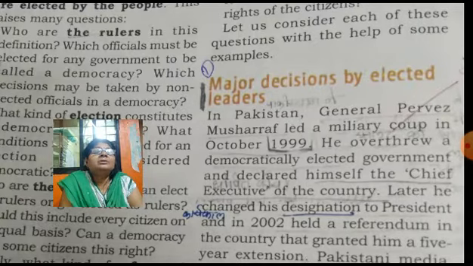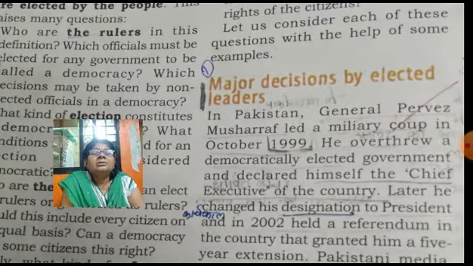First of all, he overthrew the democratically elected government in 1999, and then in 2002 he became president of that country. For this purpose, he held a referendum in 2002 in the country that granted him a 5-year extension. So what is a referendum? Referendum means taking public opinion for a particular task.